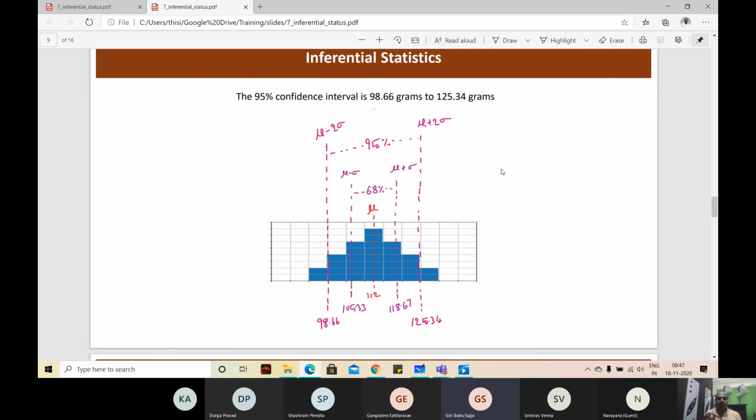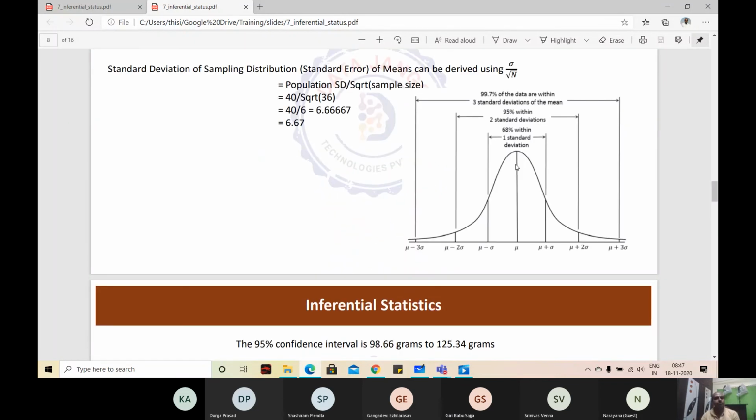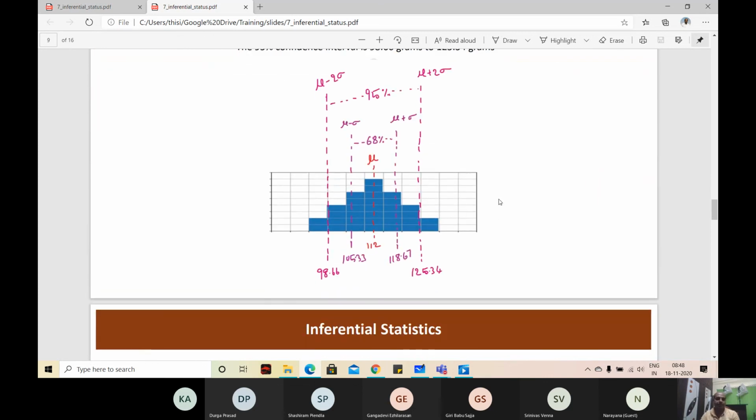No, they are a thumb rule. When data is normally distributed, it is given that 68% of the data is going to fall within one standard deviation. There is no formula. It is a thumb rule. When data is normally distributed, 68% of the data is going to fall within one standard deviation, 95% within 2 standard deviations, and 99.7% within 3 standard deviations.